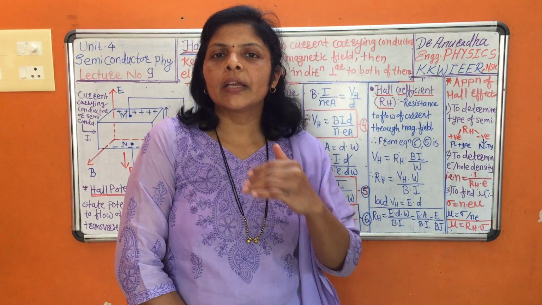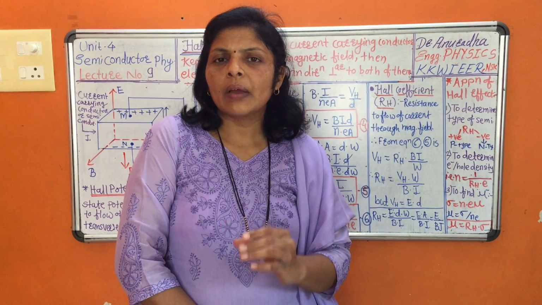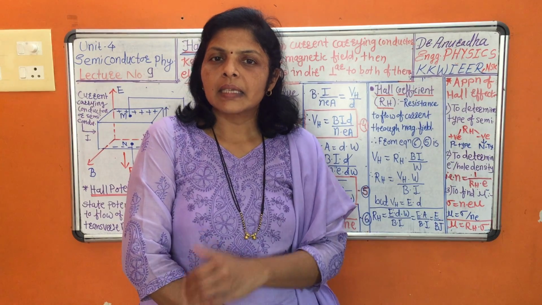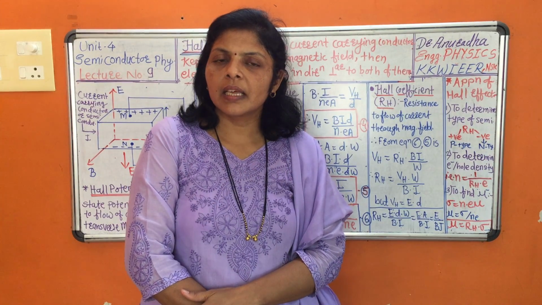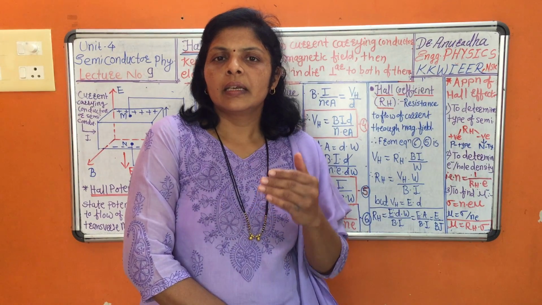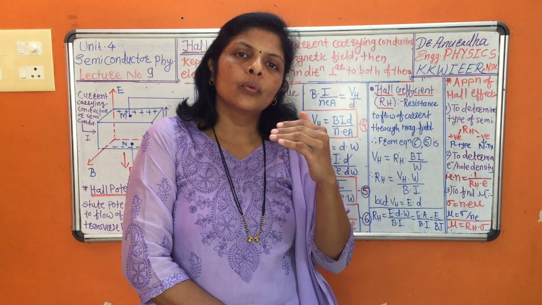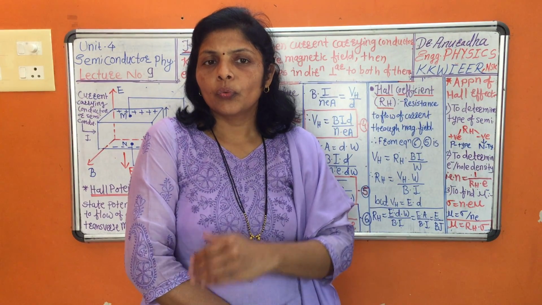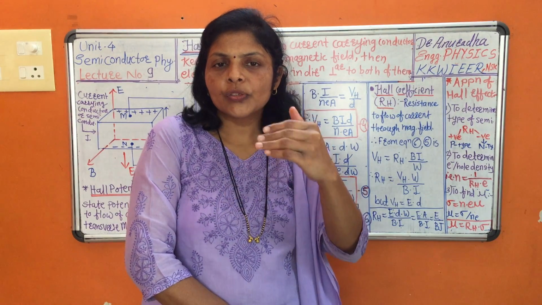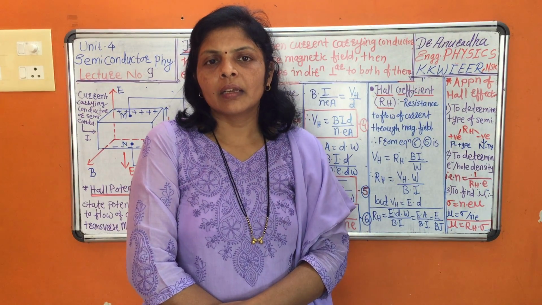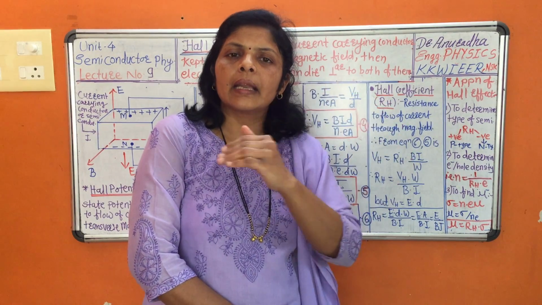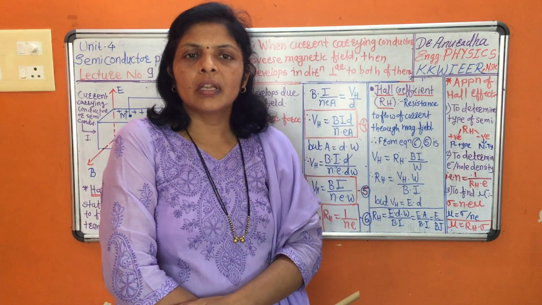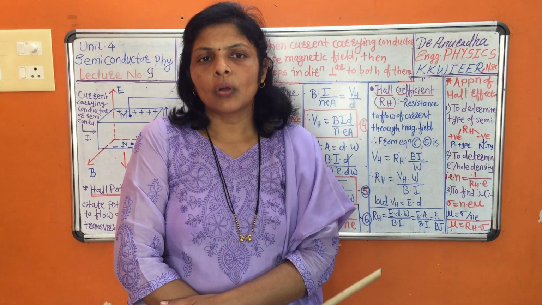For determination of electron and hole density, we have to use some theory, and that theory is called the Hall effect. The scientist Hall derived this theory, which gives us the development of an electric field in a current carrying conductor when kept in a transverse magnetic field. So we can induce EMF. That induced EMF is the result of the magnetic field when the current carrying conductor is kept in a transverse magnetic field. So we will look at the details of Hall effect, Hall voltage and Hall coefficient.